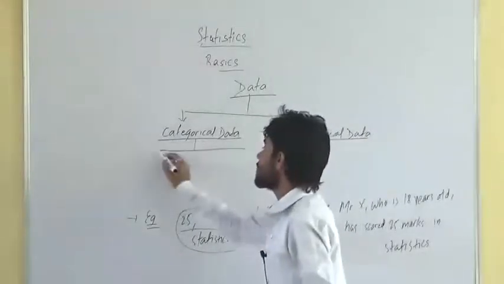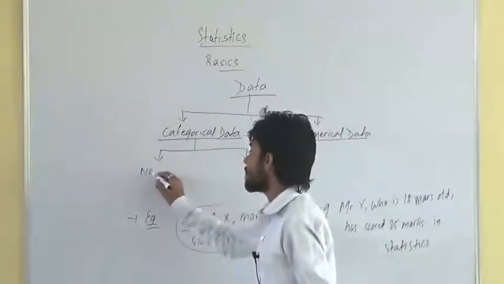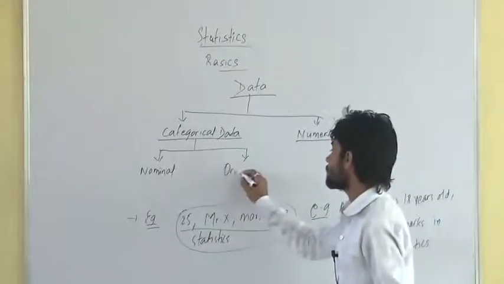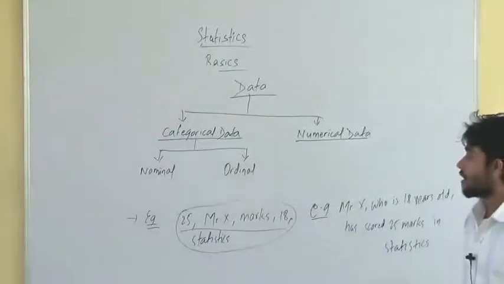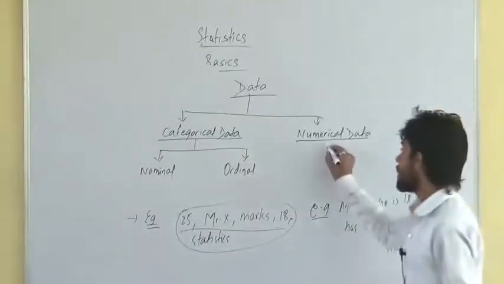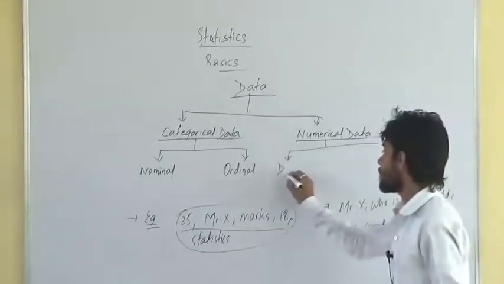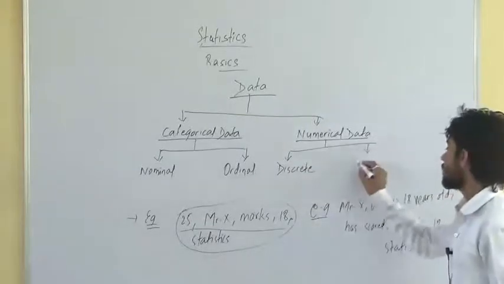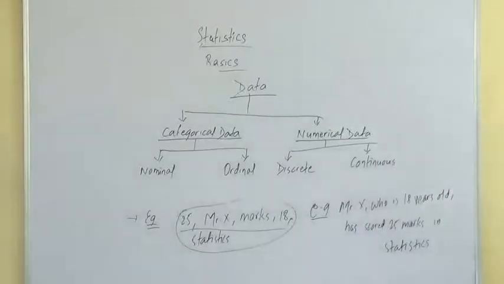Under categorical there is further sub-classification or say subdivision called as nominal data and ordinal data. Nominal and ordinal. Similarly, under numerical data, further sub-classification would be discrete data and continuous data, right?